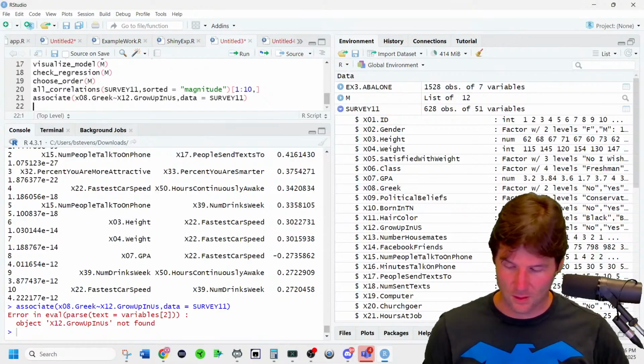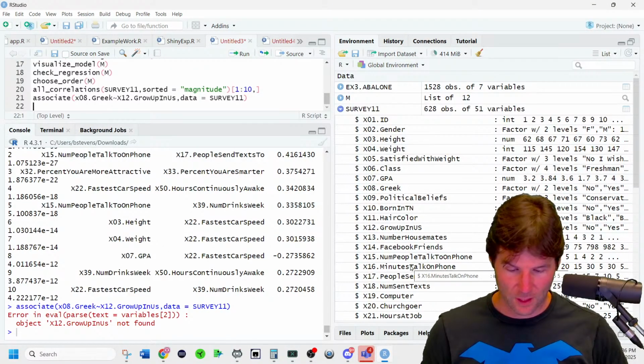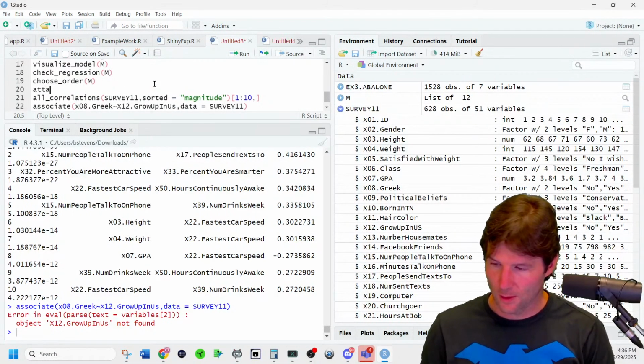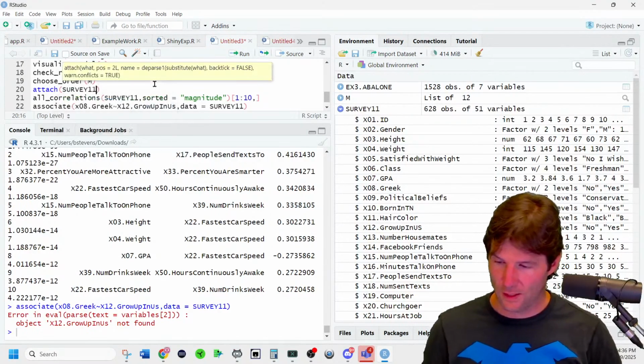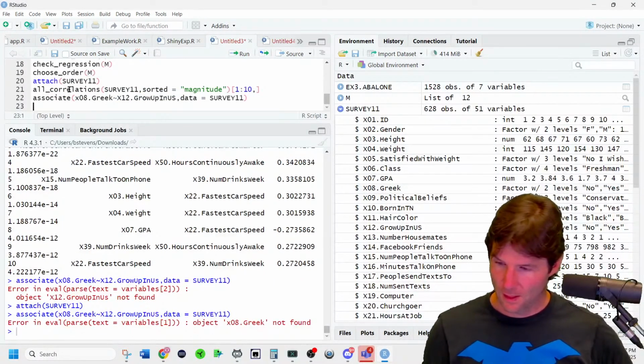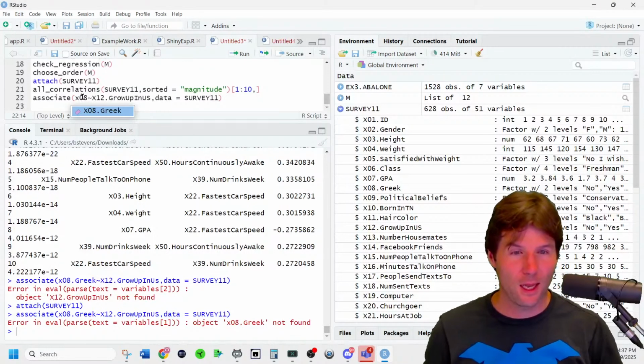The answer is grew up in US, not found. What did I do wrong? You know what we're gonna do? We're gonna make it work. Attached survey 11, x12. I probably missed a capital X. Oh, the capital X.